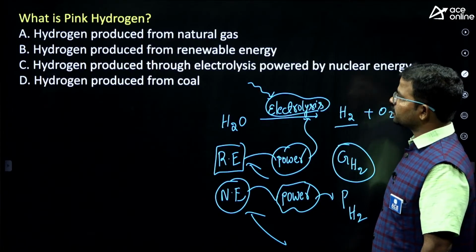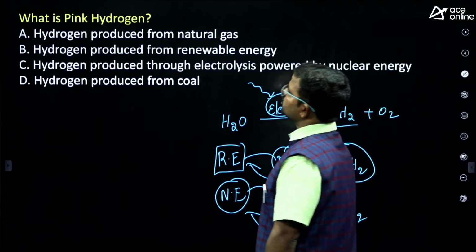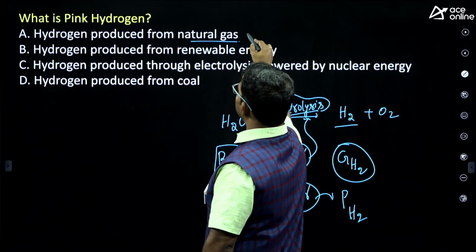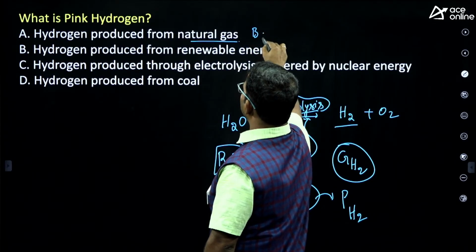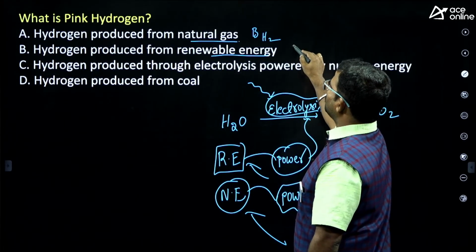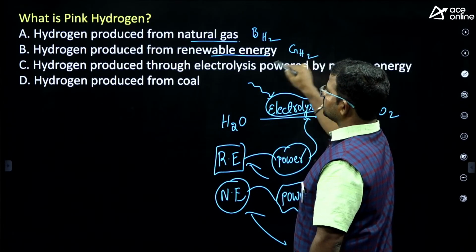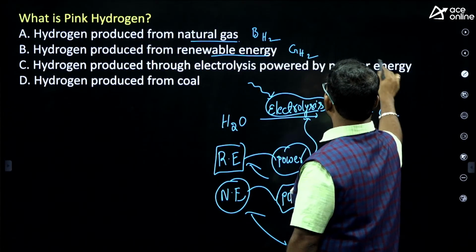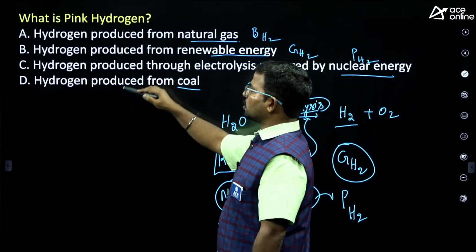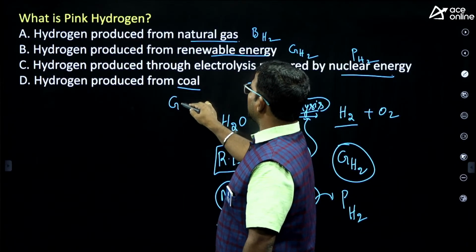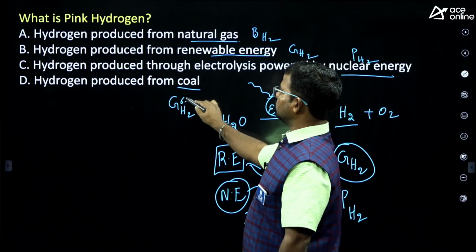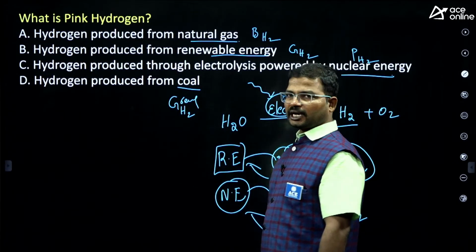That is the specialty. Here they mention what is meant by each type of hydrogen. If you get it from natural gas, it is called blue hydrogen. If you get it from renewable energy, it is called green hydrogen. If you get it from nuclear energy, it is called pink hydrogen. If you get it from coal, it is called grey hydrogen. So mostly we have different types.